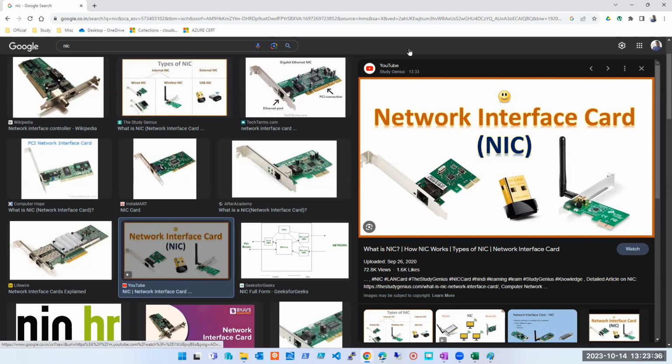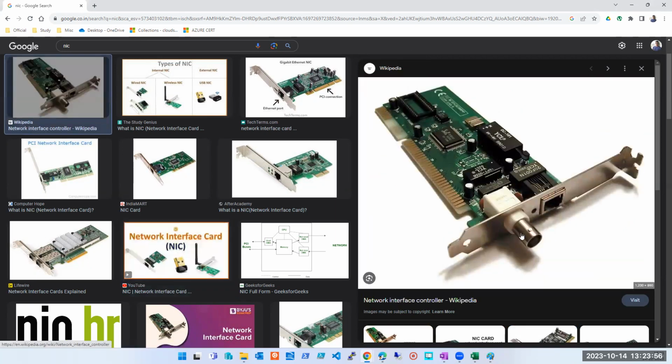Sir, I have a question actually. The NIC, the image which you're showing, is that the one where we plug our LAN cable? Yes, yes. Okay. It could be a NIC. It could be a LAN cable. It could be the oldest one where we used to get this cable. I'm not sure if you guys have used it or not. Even I have not used it, but I'm aware of it.